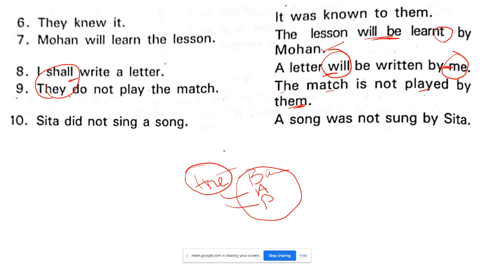Fine. Now girls, Sita did not sing a song. A song was not sung by Sita. Okay, children, the song was not sung by Sita. Who is that girl, my dear? What is that girl's name? Who said the last answer?